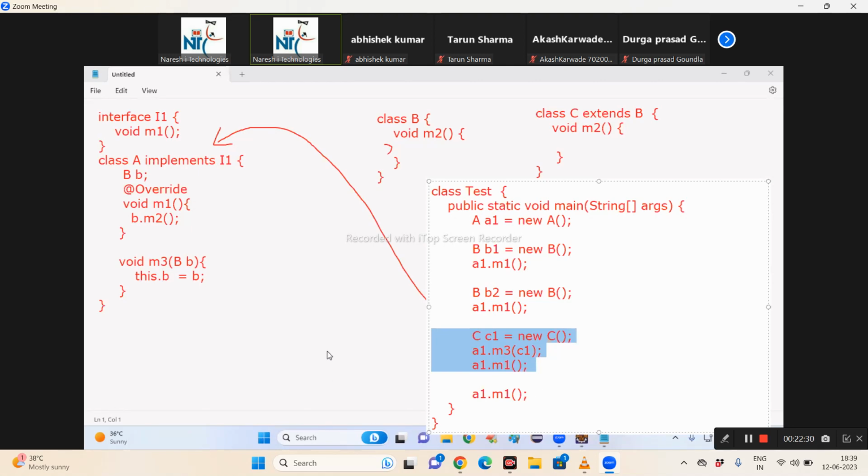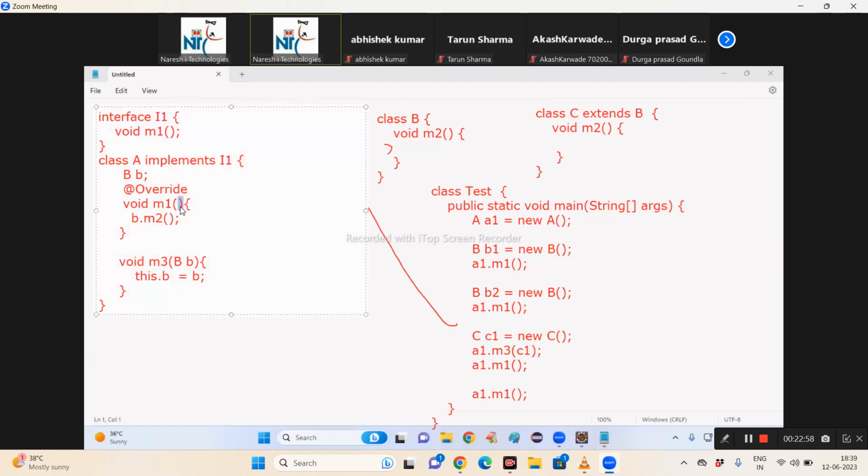All the people tell me. I need to pass an object of one class to another class. Then what do I require? A parameter. To whom is a parameter allowed? A parameter is allowed to a method. Now, when I take a parameter to a method, to which method do I need the B object? To the M1 method. If it is my own method, I can define a parameter. But if I take a parameter to the M1 method, the compiler throws an error because it is an overriding method from the interface. An interface method doesn't have a parameter. Then what is the solution?